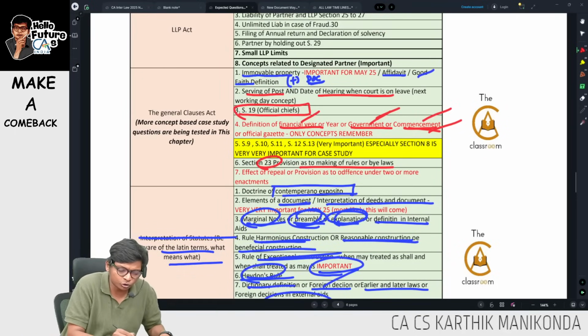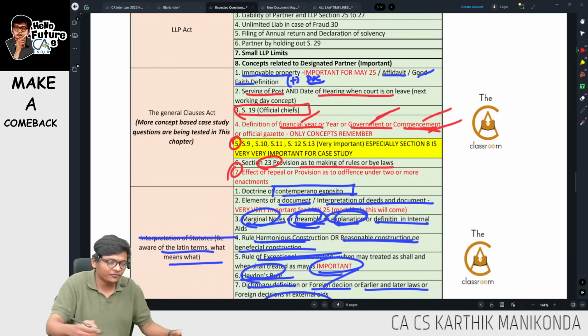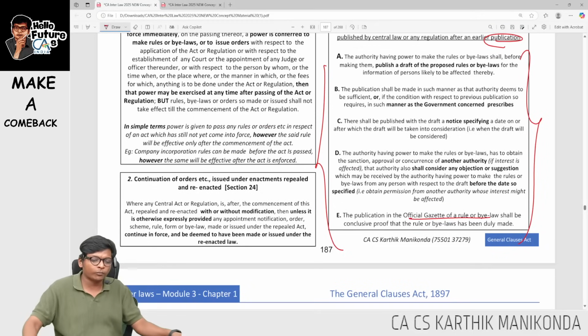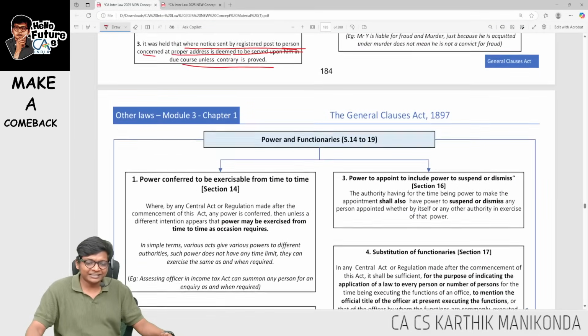Next we have the last 2, point 5 and point 7. Let me finish off point 7, which is effect of repeal or offense under 2 or more enactments. Then only section 26.